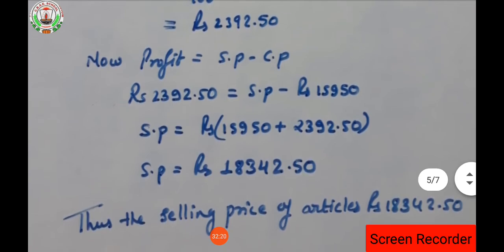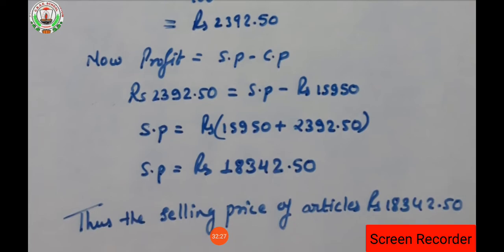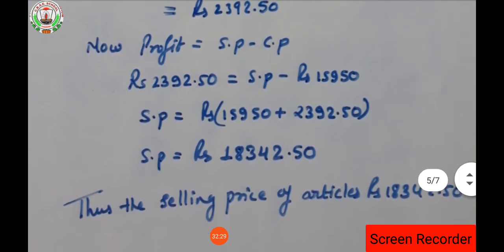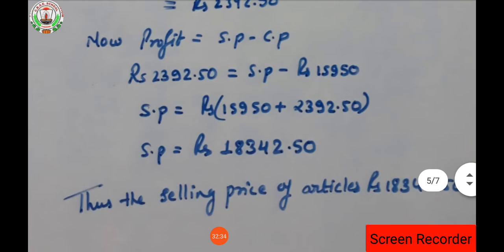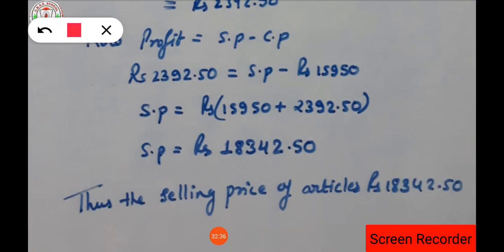Okay, cost price we are having 15,950, and what is the profit? Profit is 2,392.50 rupees, isn't it? So here we have to solve this equation. While solving this equation, this 2392.50 will be subtracted with this number. Here this will be transposed to the left hand side, so it will become plus, isn't it?